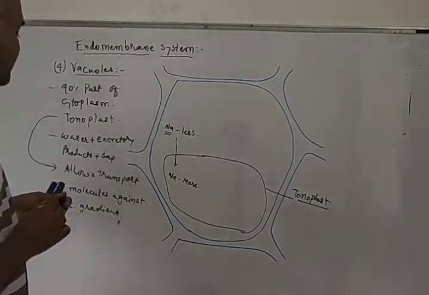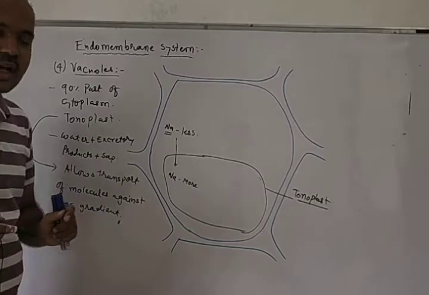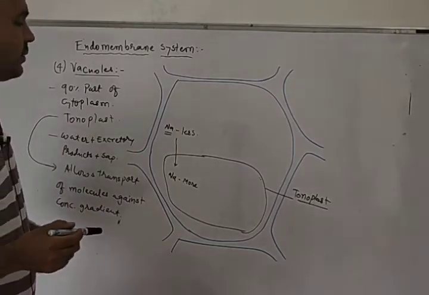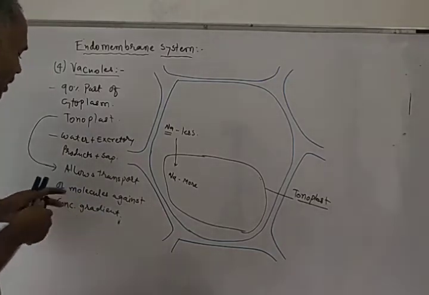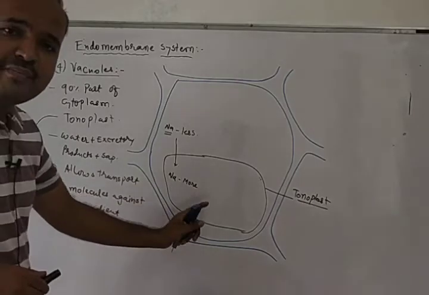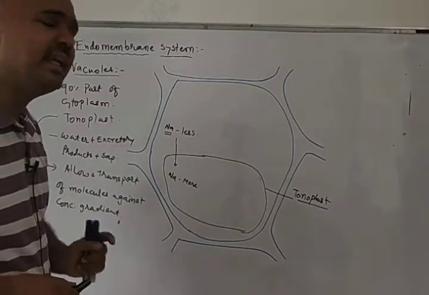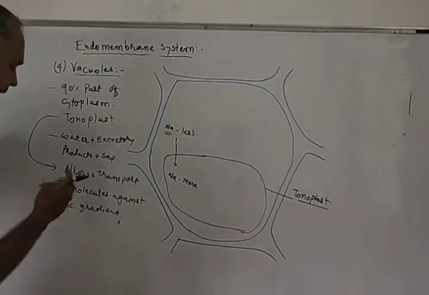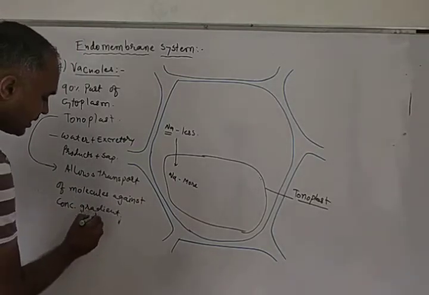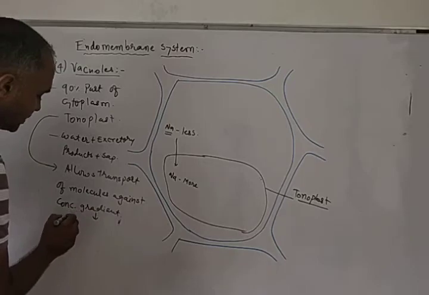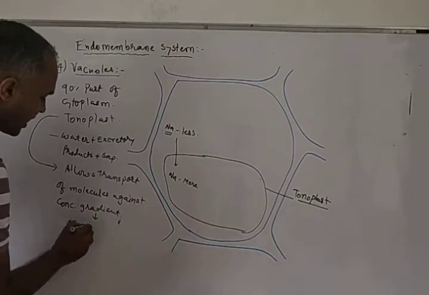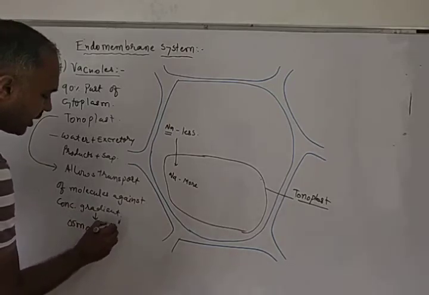Tonoplast allows transport of the molecules against the concentration gradient. So the concentration of that molecule will be high in the vacuole, and that's why these vacuoles generate osmotic pressure. They generate what? They generate osmotic pressure.